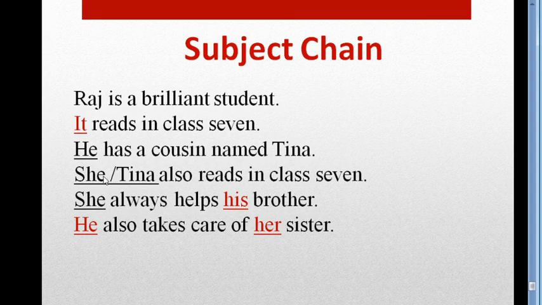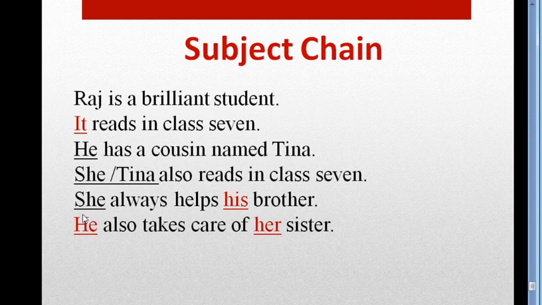We can't use a pronoun here because in the previous sentence the subject is he and he is indicating Raj. He is telling about Raj, not Tina. So we can't use she here. We have to use Tina. Now Tina is the subject in this sentence. Tina also reads in class 7. So we have to write Tina here, not she.